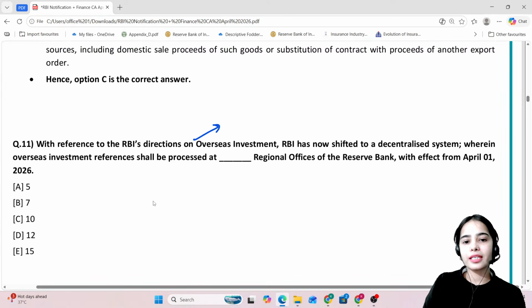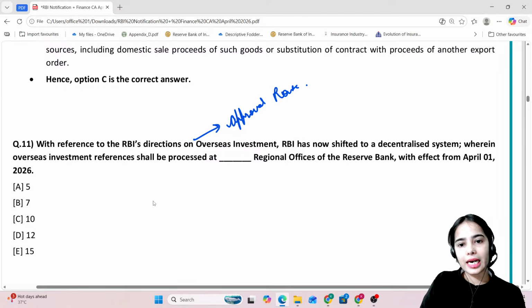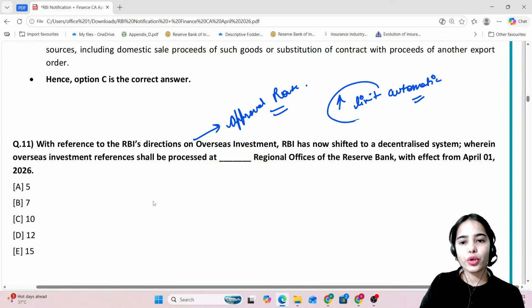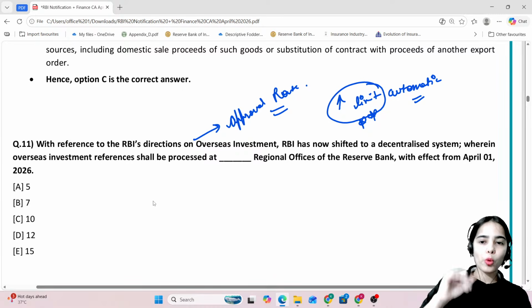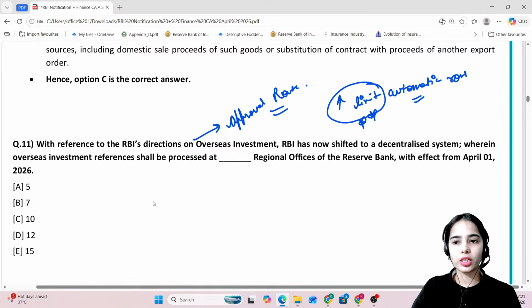See, if the overseas investment is happening and it comes under the approval route. Approval route means that the investment is more than the limit under the automatic route. If you want to do the investment in the other country more than the limit under the automatic route, so you will have to take the approval of the RBI.